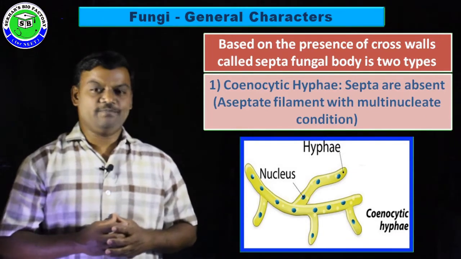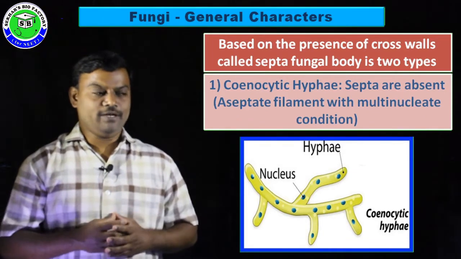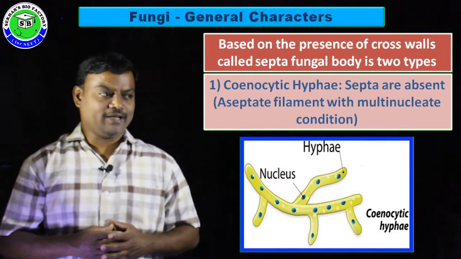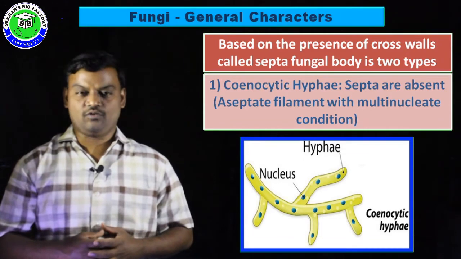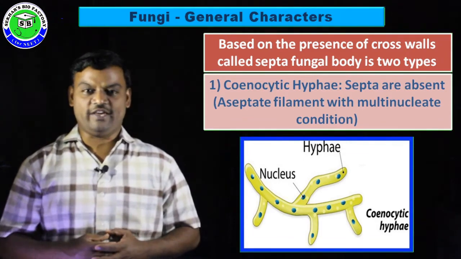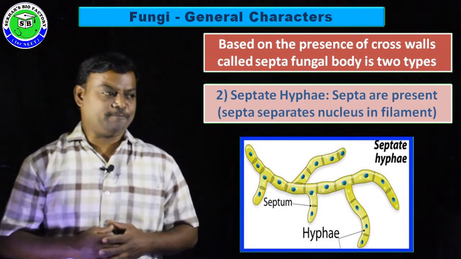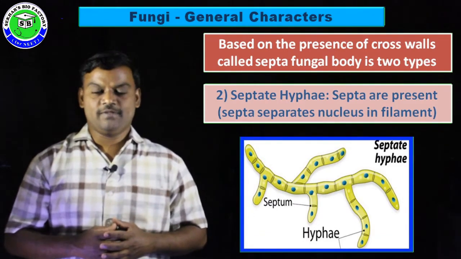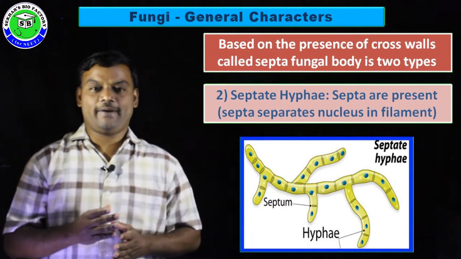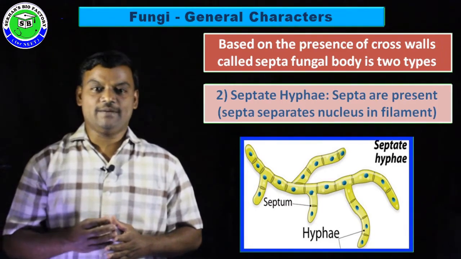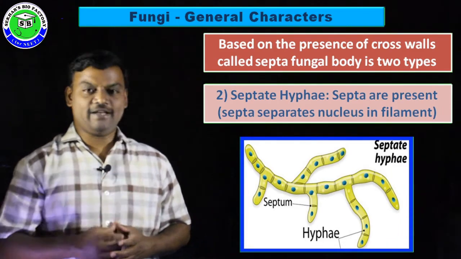In this hypha, septa are completely absent, and due to the aseptate filamentous condition, it leads to a multinucleate condition, called cenocytic hyphae. The second type is septate hyphae. In this filament, septa are present, and these septa separate the nuclei and it becomes divided into cells. Such a type of filament is called septate hyphae.